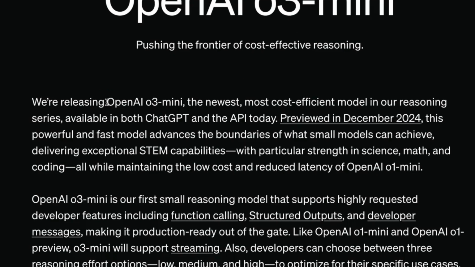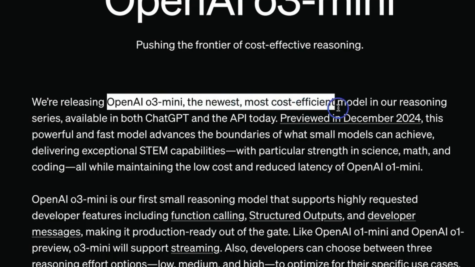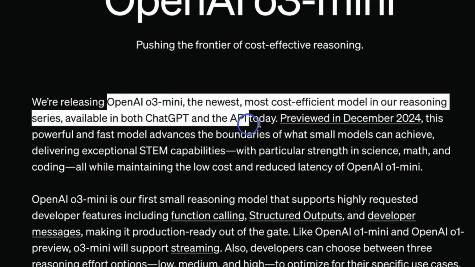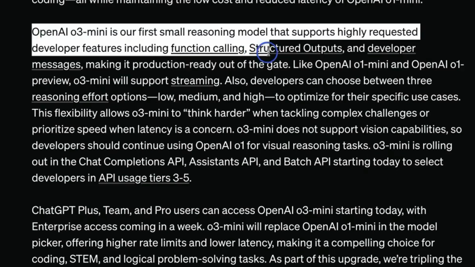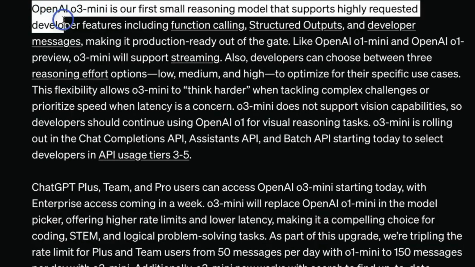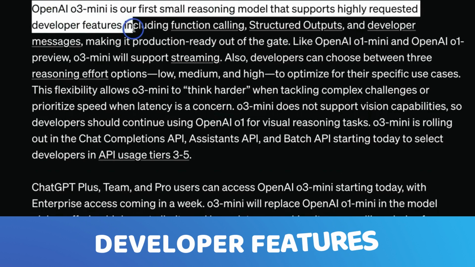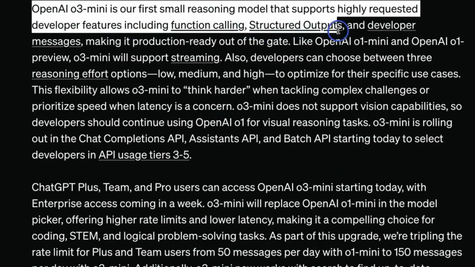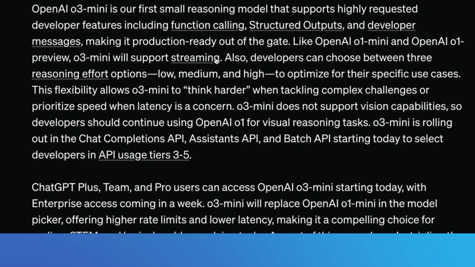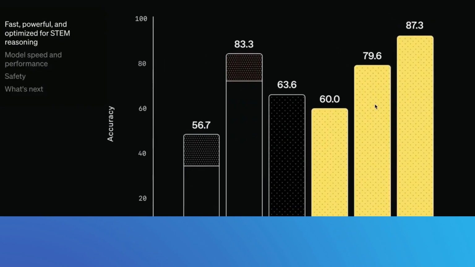So OpenAI o3-mini is the newest, most cost-efficient model in the reasoning series. Interestingly, they've said that this includes developer features, including function calling, structured outputs, and developer messages, along with support for streaming. You can see the benchmarks right here.